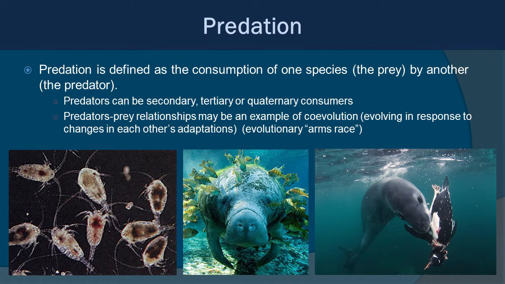Now, predation is defined as the consumption of one species, the prey, by another, right? The predator. Predators can be secondary, tertiary, or quaternary consumers. Predator-prey relationships may be an example of what we call coevolution, meaning that they evolve in response to each other. So they adapt based on each other's skills and ability to carry out the deed of either eating something or evading being eaten. Essentially, the evolutionary arms race. And this can include everything from planktonic little tiny animals all the way up to the leopard seal and the penguin you see on the right.